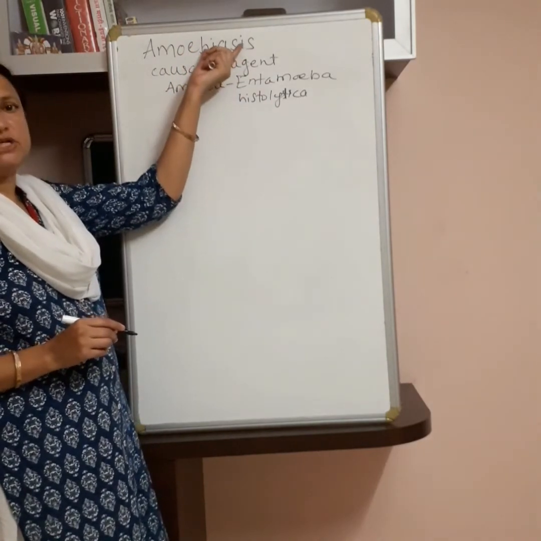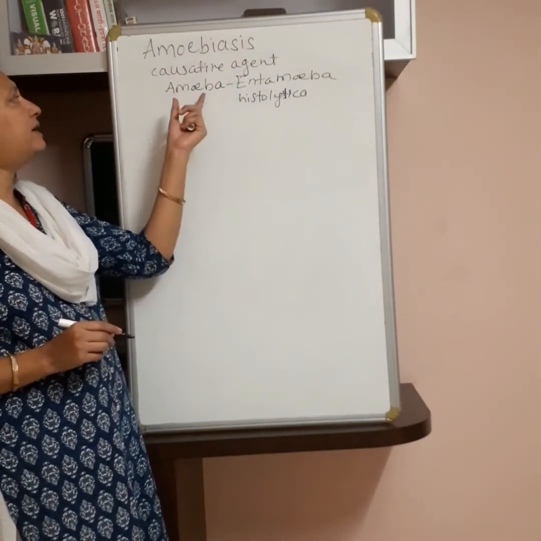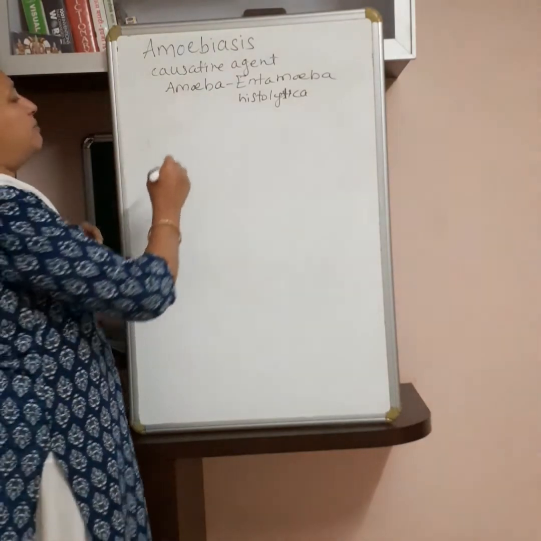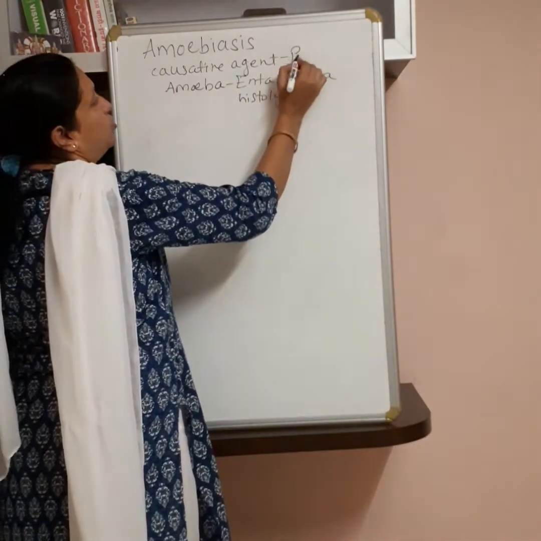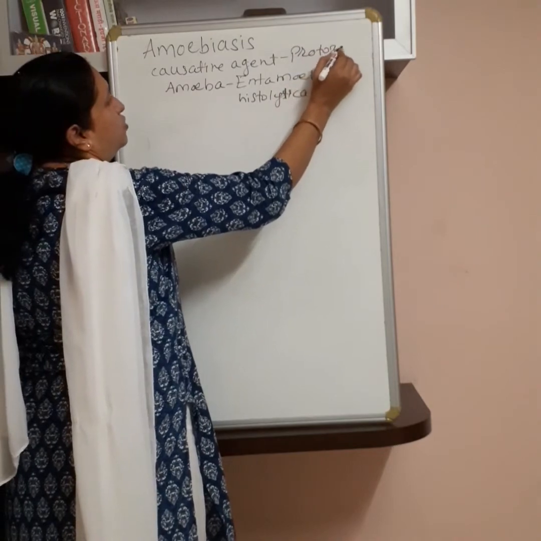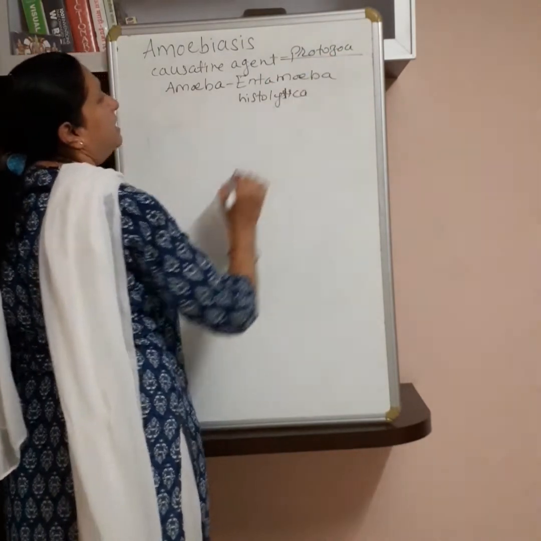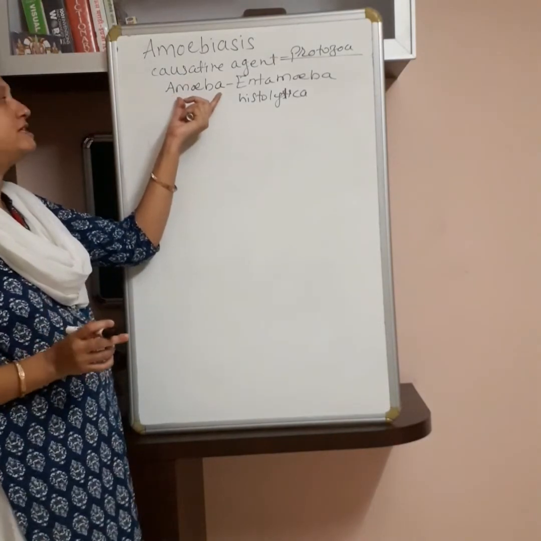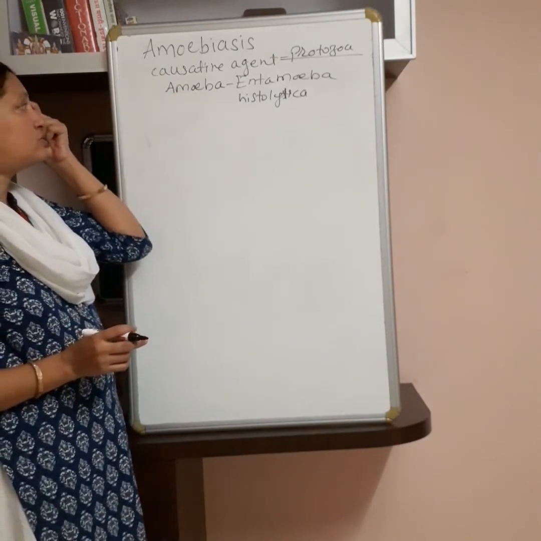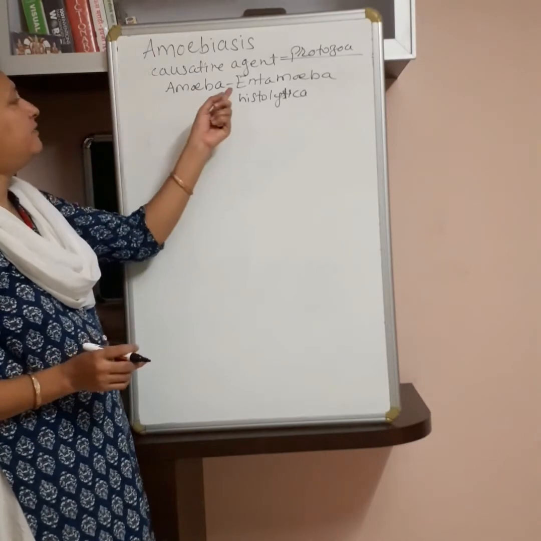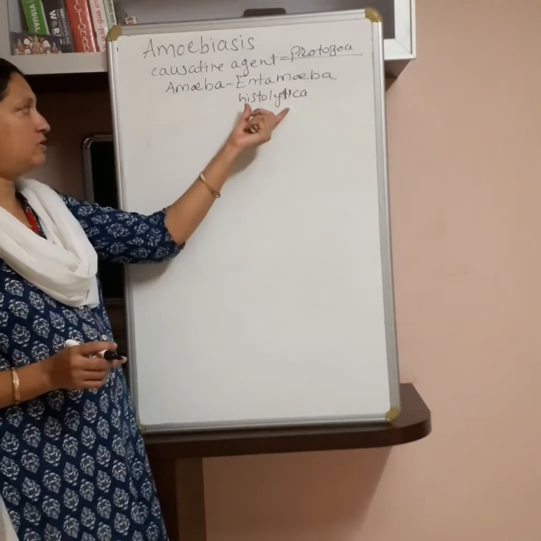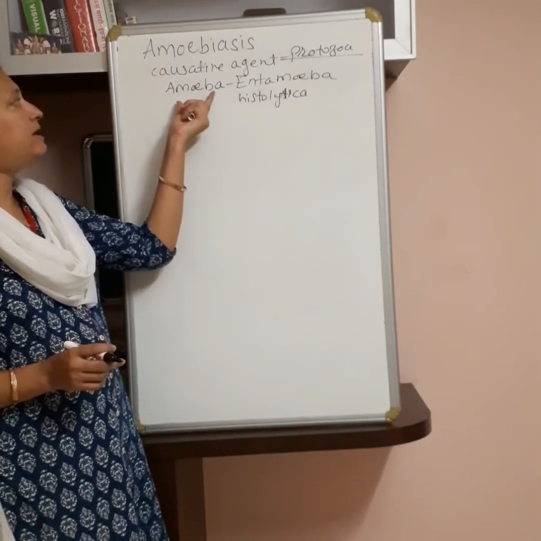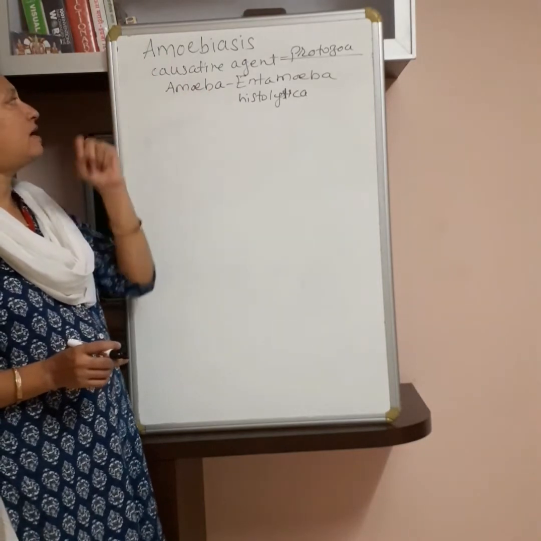It is an infectious communicable disease caused by the amoeba, and you know amoeba belongs to the category protozoa. Protozoa means a single-cell microscopic microorganism. Amoeba is a single-cell organism, very microscopic, and scientifically it is known as Entamoeba histolytica, and this amoeba is responsible for causing amoebiasis.